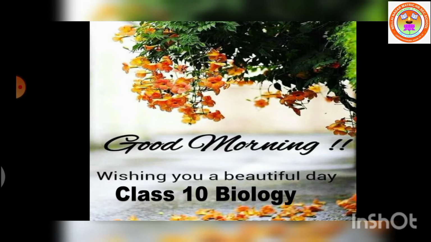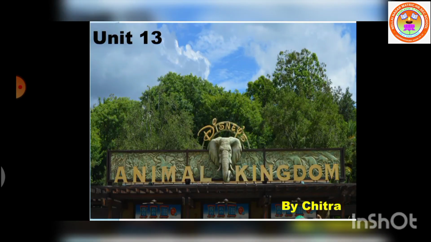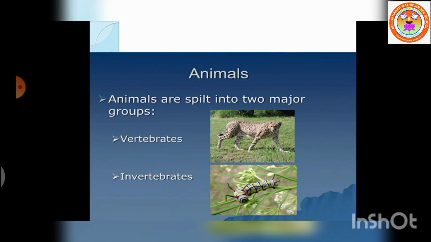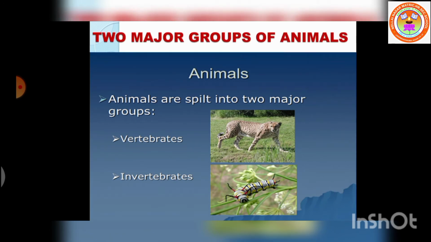Today I am presenting chapter number 13, Structural Organization of Animals. In the lower classes, you would have learned that kingdom Animalia is divided into two groups such as invertebrates and vertebrates. Invertebrates are animals without backbone and vertebrates are animals with backbone.